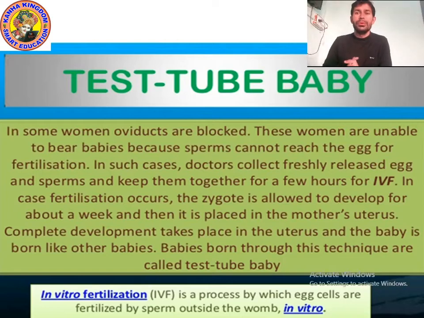Class 8th. So we have been studying chapter number 9, asexual reproduction and sexual reproduction in animals.